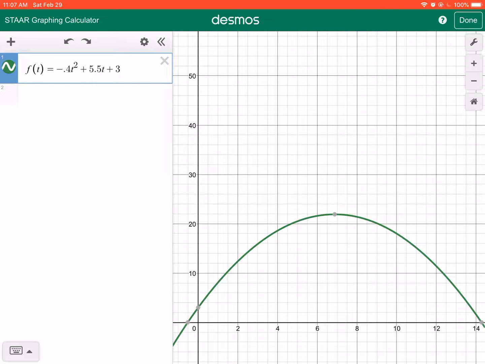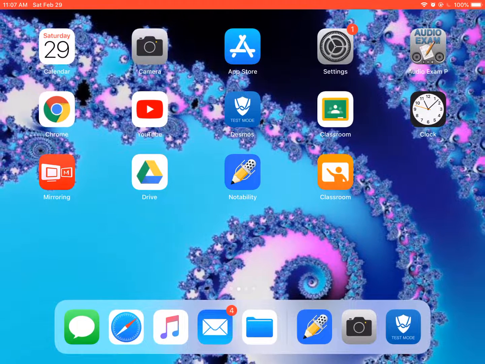Okay, how many seconds after being shot will the arrow reach its maximum height? Maximum is going to be the very, very tallest that it can get. And it's talking to us about seconds. So you have to know which number is talking about seconds. The one on the left, the 6.875, or the one on the right, the 21.906 number. I'm going to copy these numbers down real quick on paper so that when I turn the screen back to the worksheet, I have them.